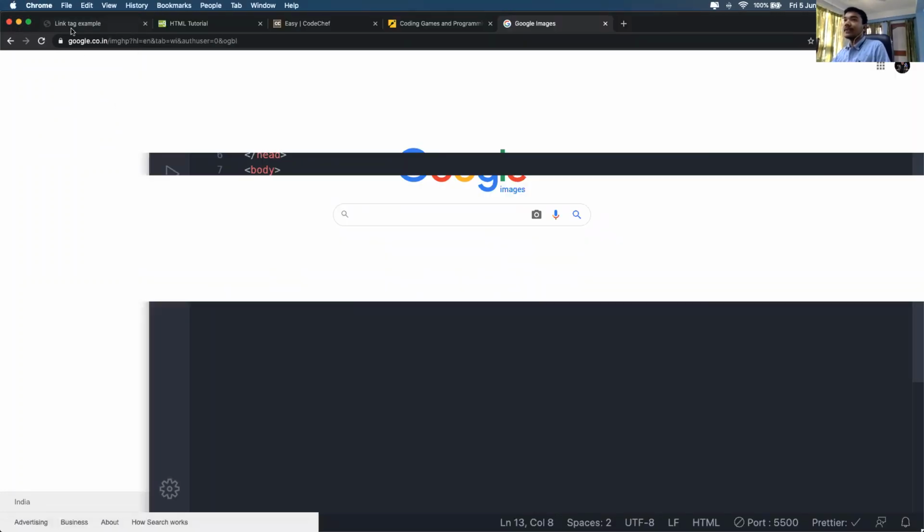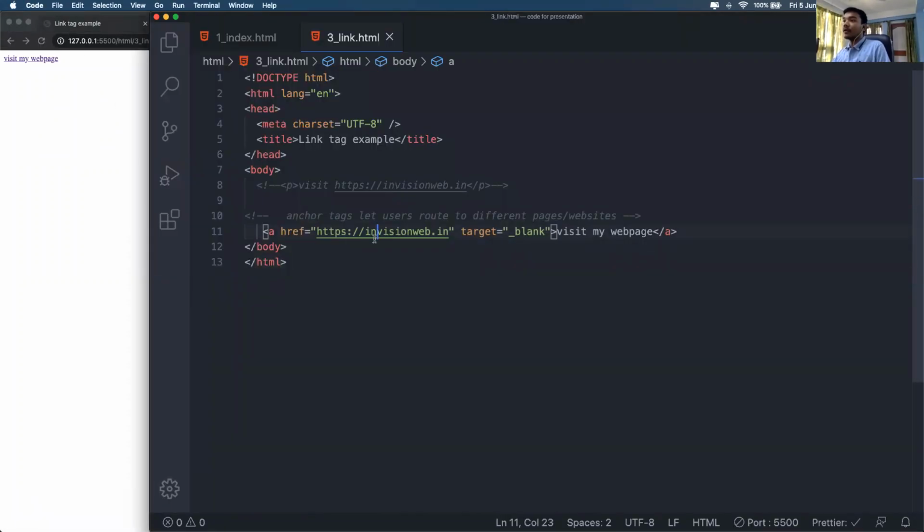So you can specify other websites on your web page. How can you do that? We can use the anchor tag. The anchor tag accepts a property called href. Whenever you use links, you need to specify your link in the href property.